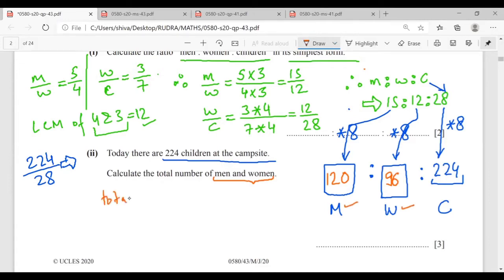the total number would be equal to 120 plus 96, 216. Mr. Rudra, is there a doubt? No, sir. So Mr. Rudra, when I divide 120 is to 96 is to 224, I will get this ratio again. Mr. Rudra, have you understood the logic? Yes, sir. Nice. Okay. Let us see the next question.